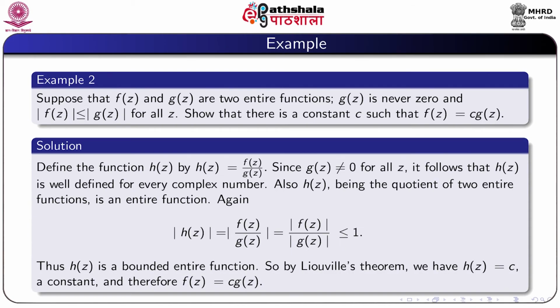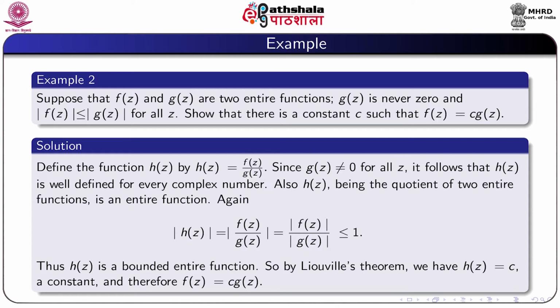Now, we consider an example. Suppose that f(z) and g(z) are two entire functions, g(z) is never 0 and |f(z)| is always less or equal to |g(z)| for all z. Then there is a constant c such that f(z) = c g(z).